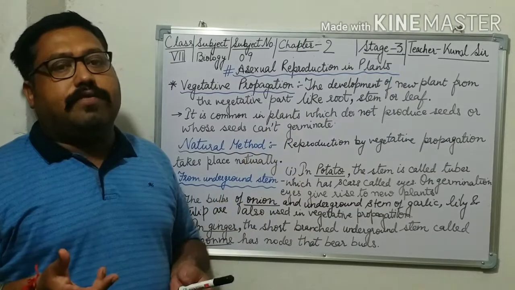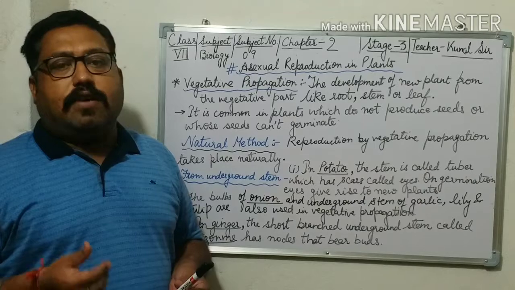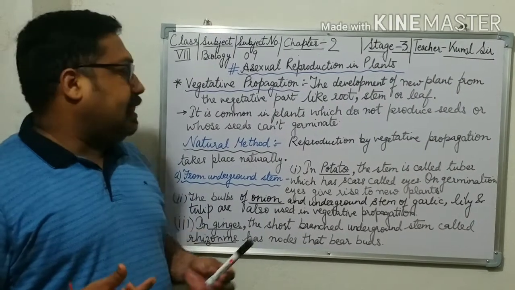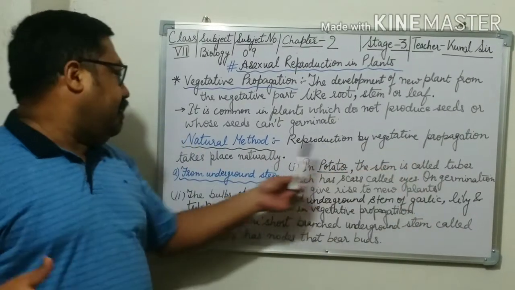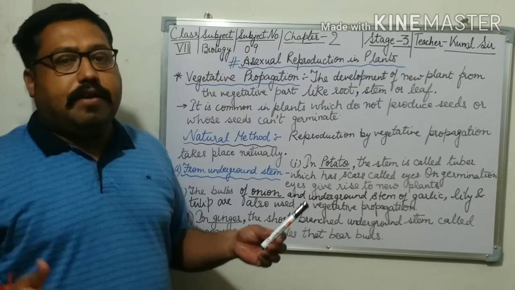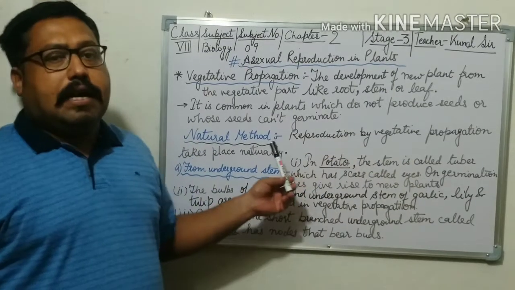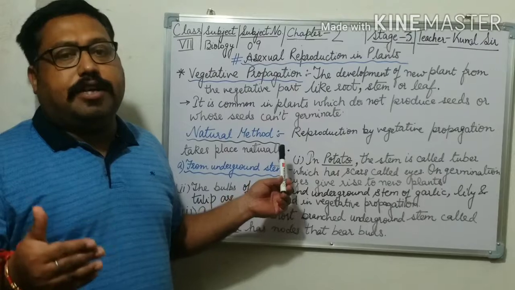There are two types of methods in vegetative propagation. First is the natural method, second is the artificial method. Now what is the natural method? Reproduction by vegetative propagation that takes place naturally, not artificially, is known as the natural method of vegetative propagation.